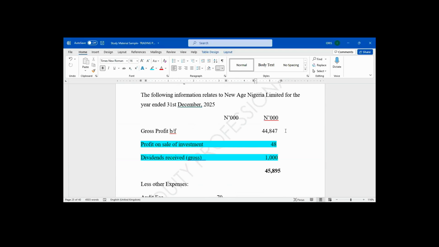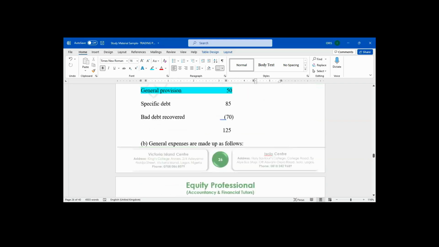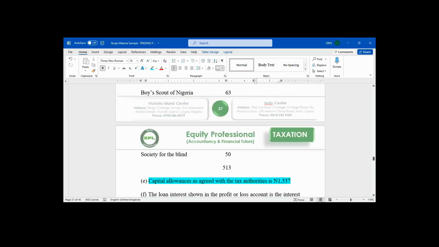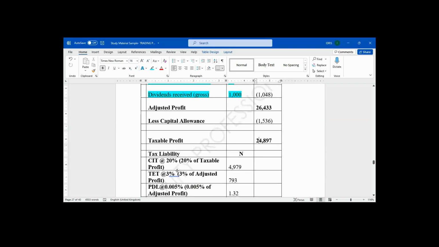Anytime your income is less than 100 million, your company income tax rate will be what? 20%. Zero from 25 million to 100 million. Your company income tax is 20%. But anytime your income is more than 100 million, your company income tax rate will be what? It's going to be 30%. So that is the reason why I use 20%.